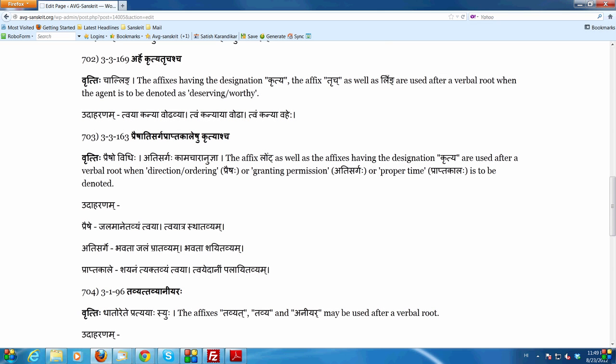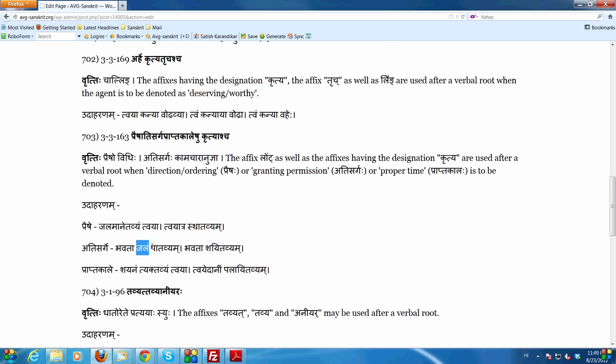But the kritya pratyaya can be used in a variety of shades of meanings, and they will not be overruled by the lakara. That's the gist of this section. So this says bhavata jalam patavyam. Water may be drunk by you, sir. So you may drink the water. So it says jalam pibatu bhavan. Bhavan jalam pibatu means if you want, you may drink the water. You don't have to drink.